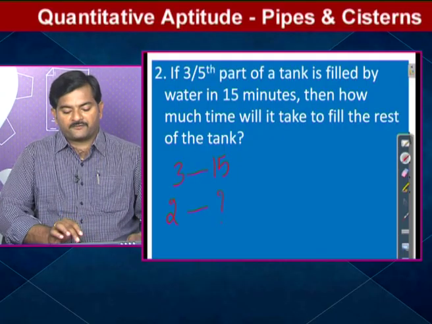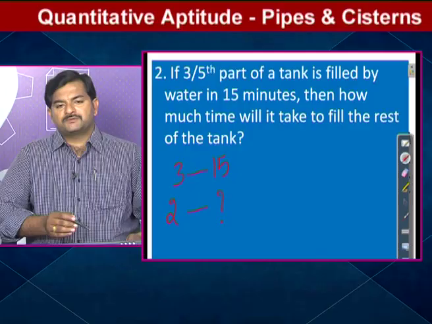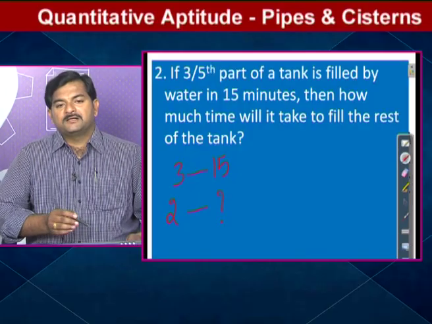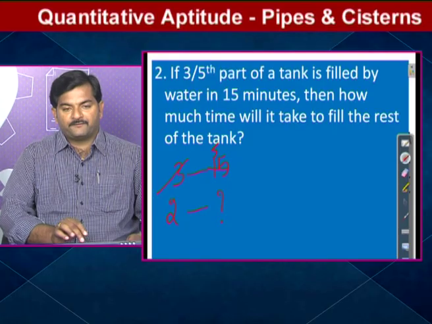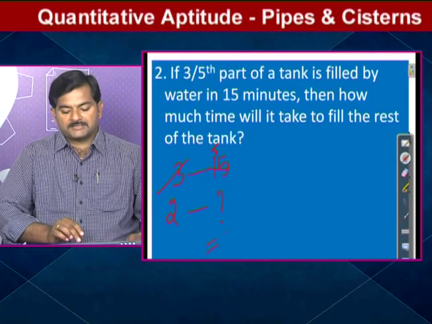So 2 parts can be filled in how many minutes? Simple calculation: 3 1s are 3, 3 5s are 15. So here 2 5s, how much am I getting? 10. What does it mean? If 3/5 of the work is finished in 15 minutes, then the rest of the work is finished in how many minutes? 10 minutes. It is a simple basic concept.